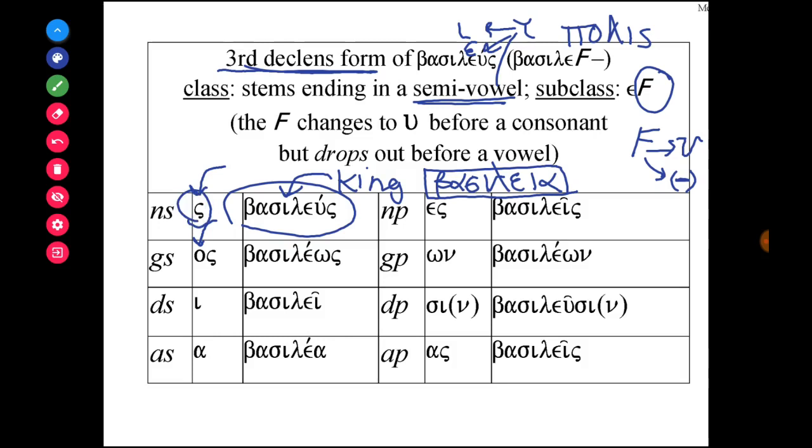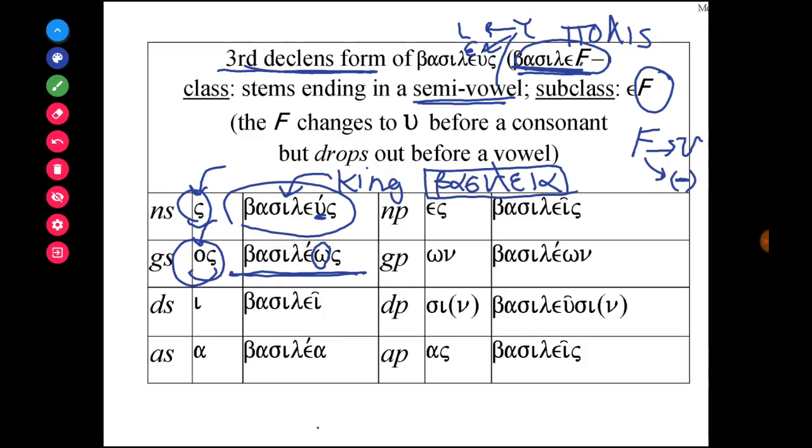So if the stem is basileF with a digamma here, this digamma turns into an upsilon when you add a case ending that begins with a consonant. But for os, that begins with a vowel, you notice that the digamma drops. And what happens is when the digamma drops, the omicron wants to go long to compensate for the drop of the digamma in the stem. So basileos, with omega, is the form for the genitive singular.